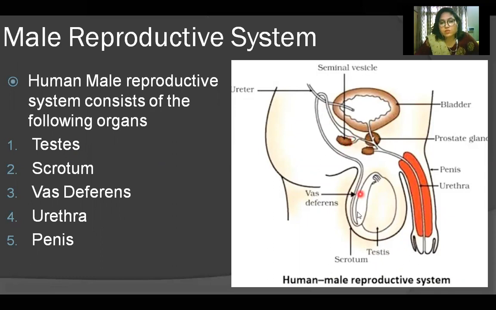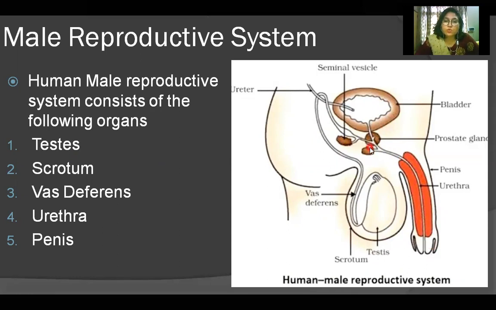Here you see one tube is coming from the testes and going to the seminal vesicle. This tube of about 40 centimeter long, which carries the sperm from the testes to the seminal vesicle, is known as vas deferens. Singular is vas deferens and plural is vasa deferentia. In the seminal vesicle, the sperms are stored temporarily, and then during the copulation, these are ejaculated.